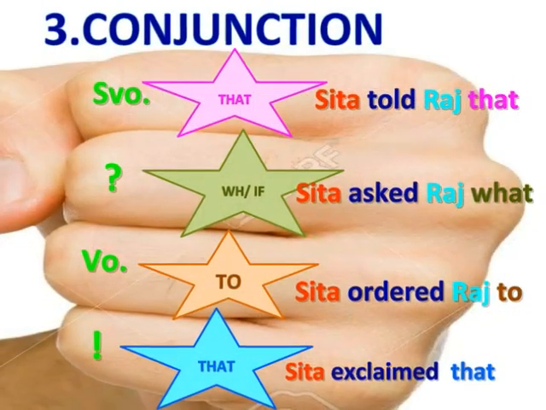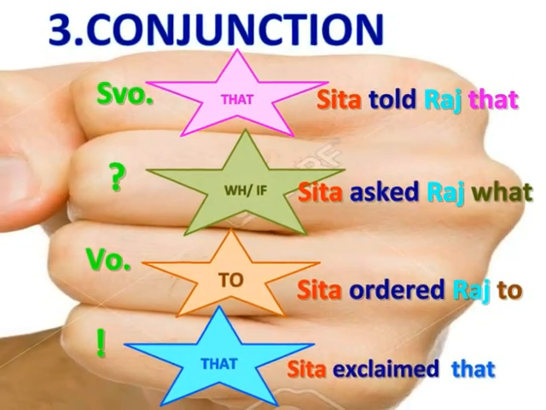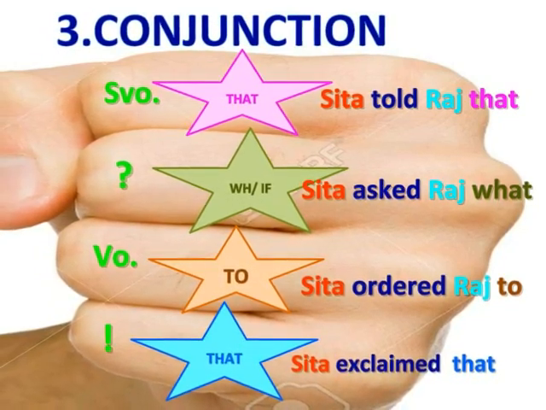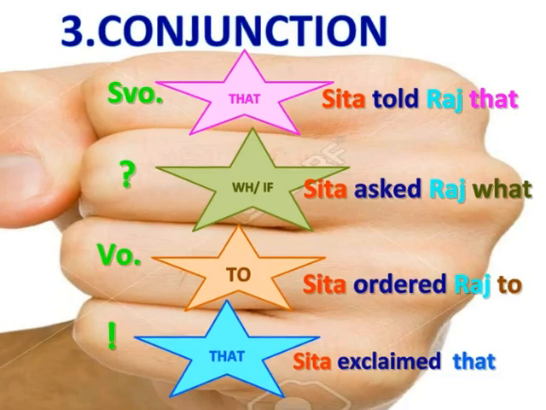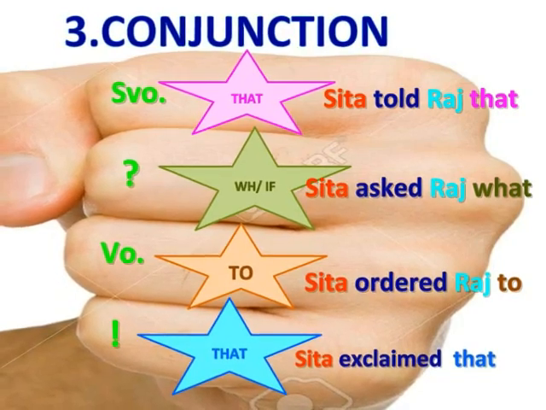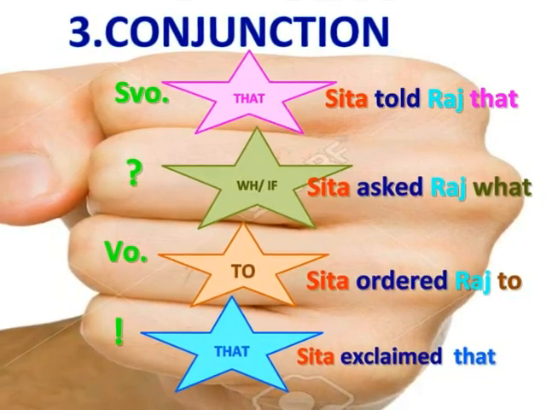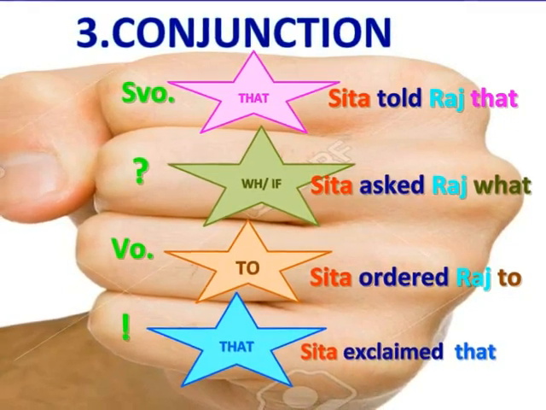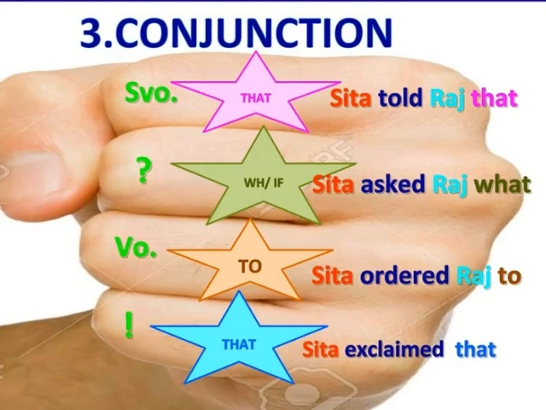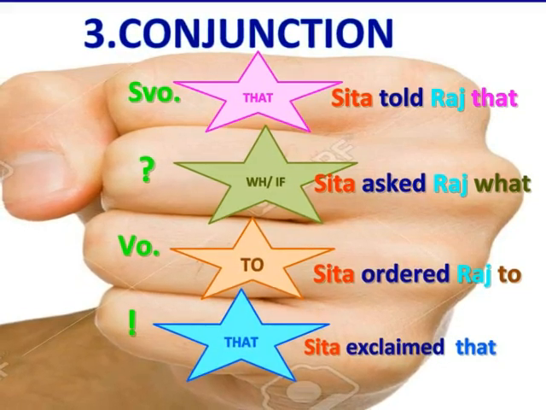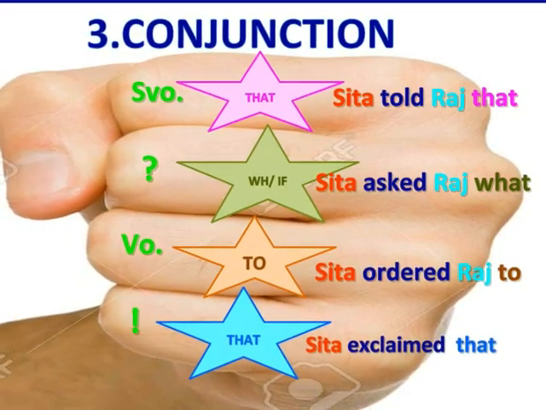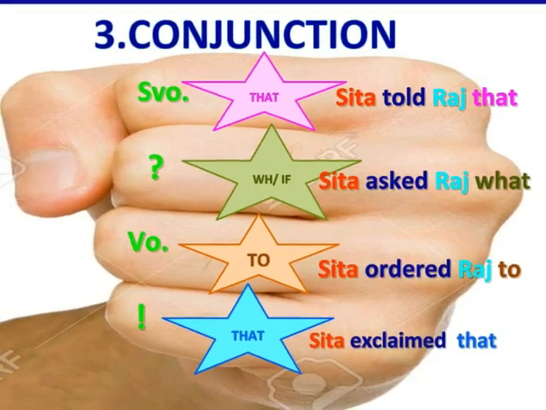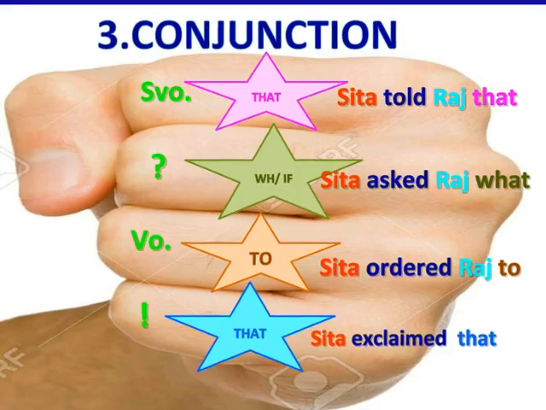Now show your fist as if you are giving a punch, which represents the conjunction, fulfilling the third rule of reported speech. If the sentence is a statement, then the conjunction is that, and it is written as Sita told Raj that. If the sentence is interrogative, then the conjunction is WH for WH questions and if for polar questions, and it is written as Sita asked Raj what or Sita asked Raj if.